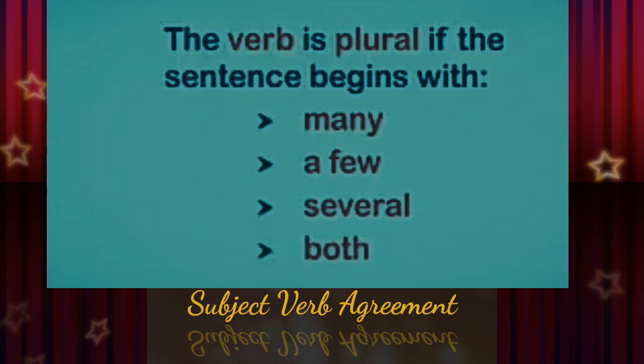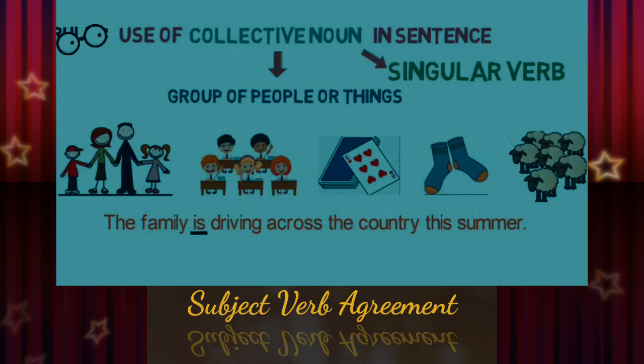if the sentence begins with many, a few, several, both, etc. Okay? Now, the next rule, use of collective noun in a sentence. Collective nouns you know very well, group of people or things, isn't it? So, when we use collective nouns as a subject in a sentence, it should be followed by singular verbs. Okay? The family is driving across the country this summer.